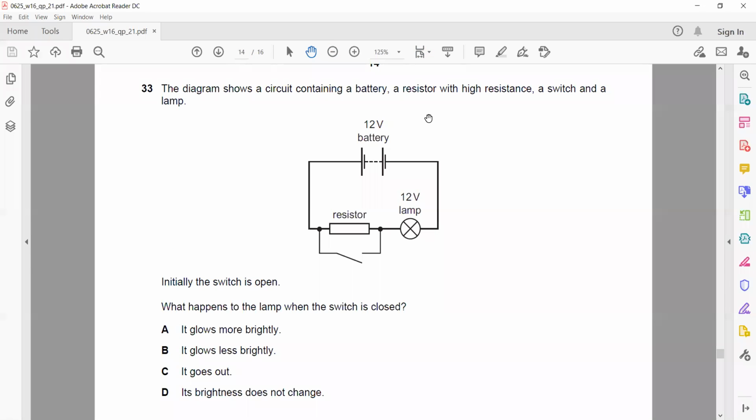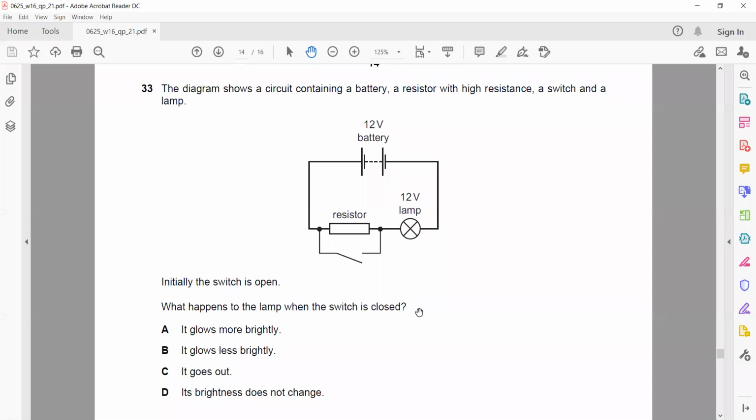The diagram shows a circuit containing a battery, a resistor with a high resistance, a switch and a lamp. Initially the switch is open.